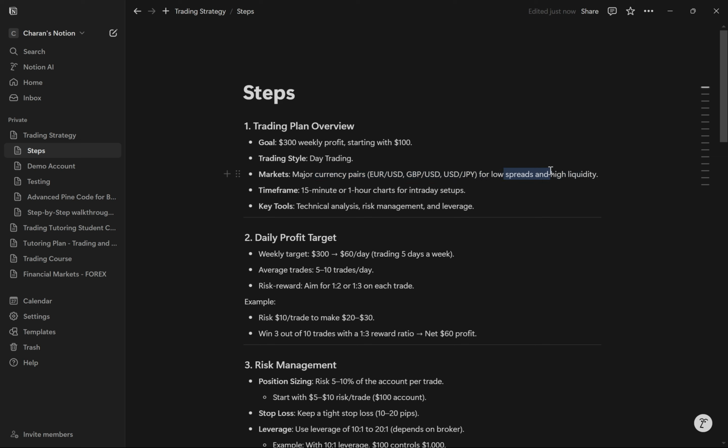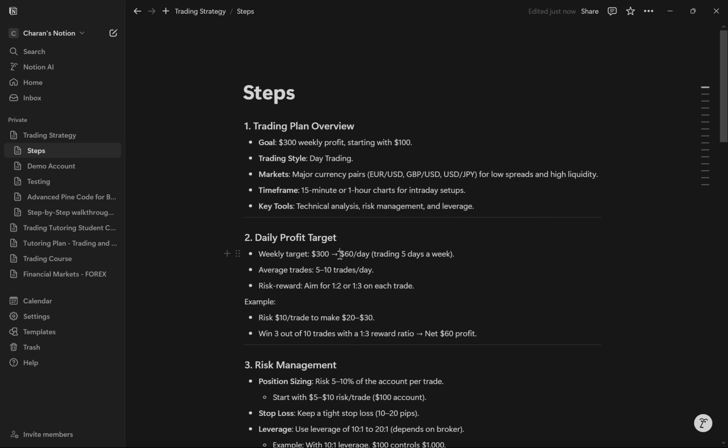All of these have low spreads and high liquidity, which makes them better to trade. The time frame is 15 minutes or 1 hour charts for intraday setups, in other words, day trading. The key tools we are going to focus on are technical analysis, risk management, and leverage.